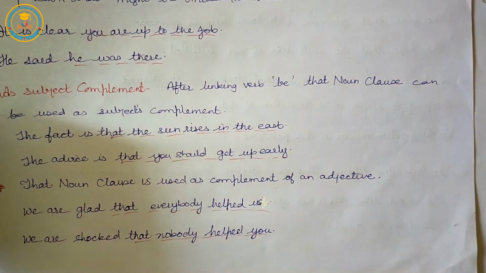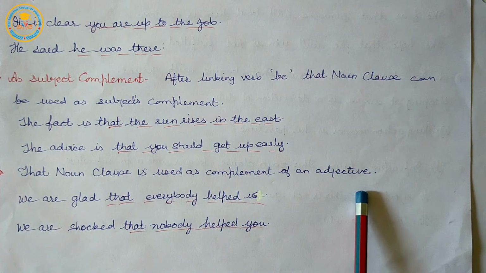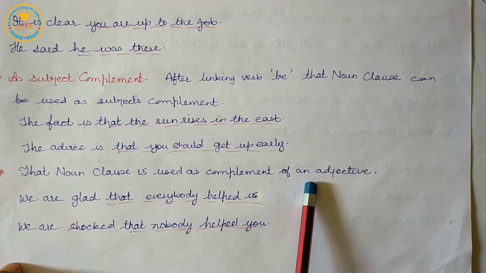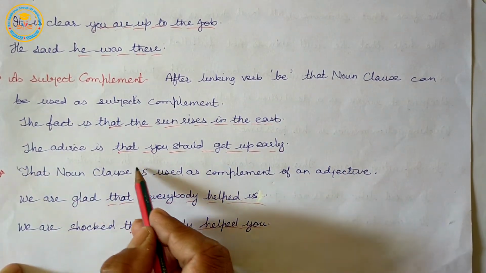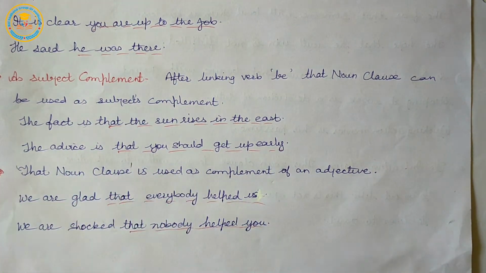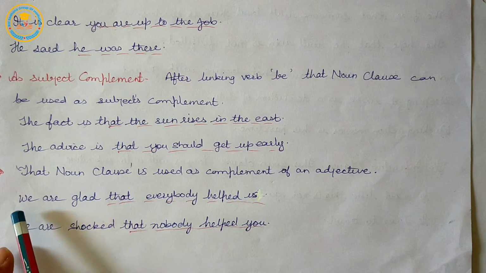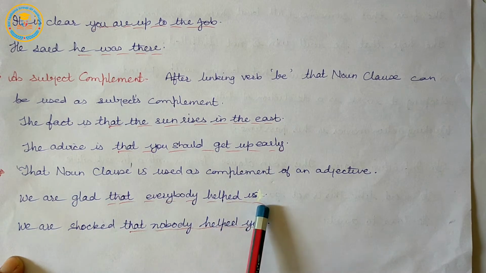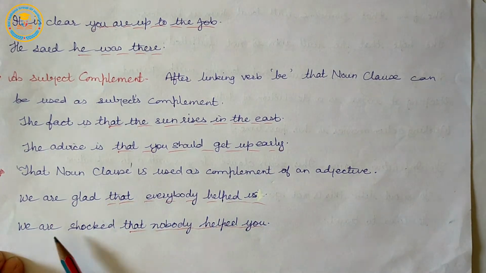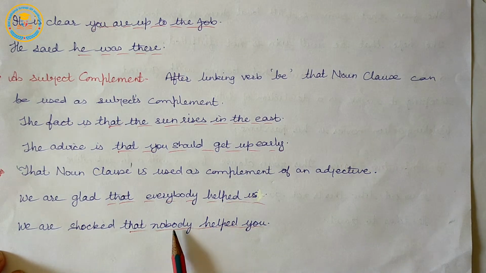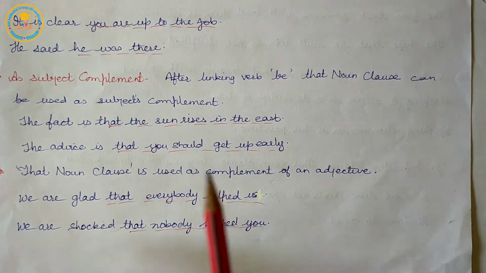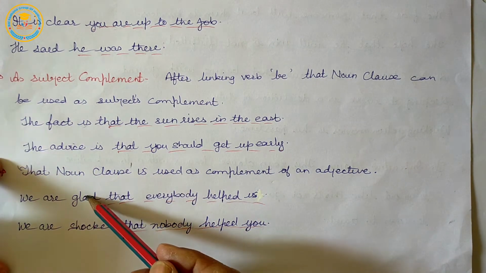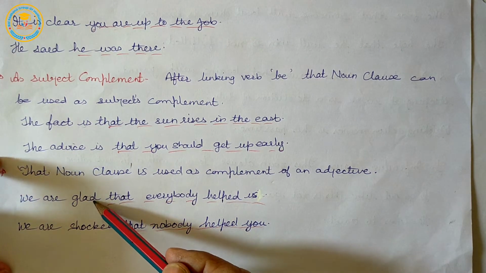That noun clause is used as complement of an object. That noun clause is also used as a complement of an adjective. Let us see the example. We are glad that everybody helped us. We are shocked that nobody helped you. So, that noun clause is used as complement of an adjective, here glad and shocked.